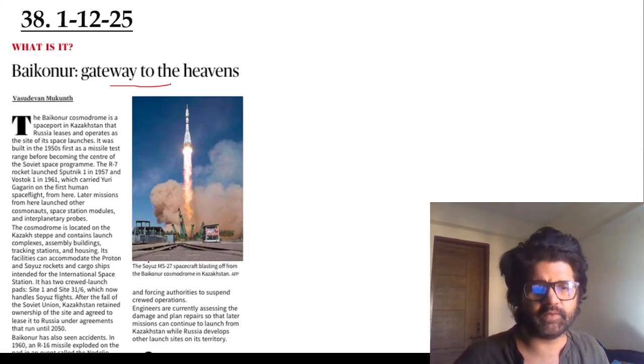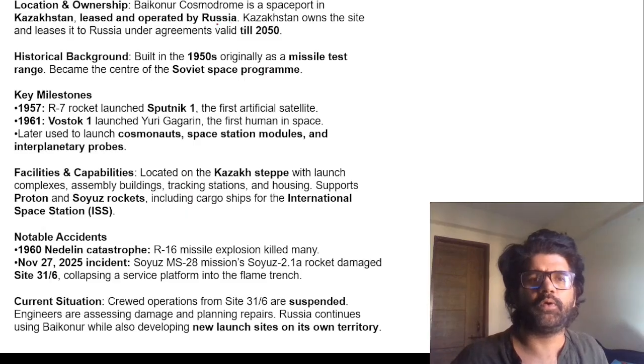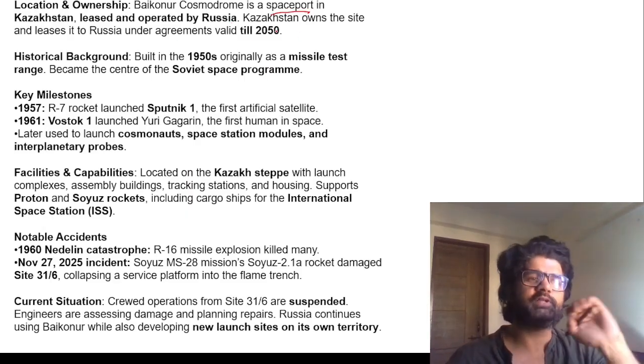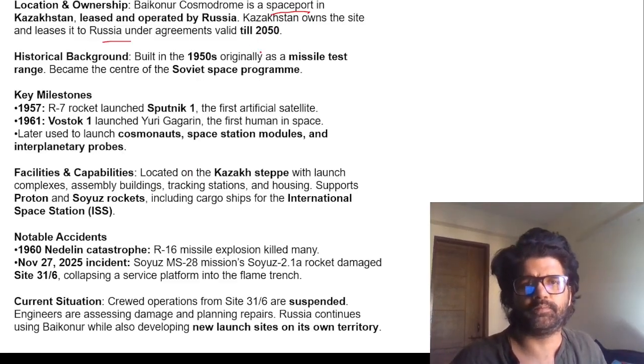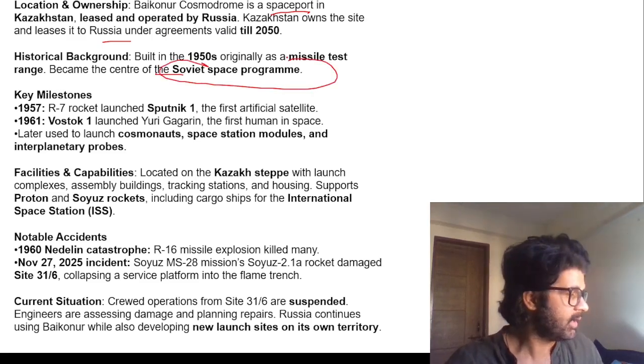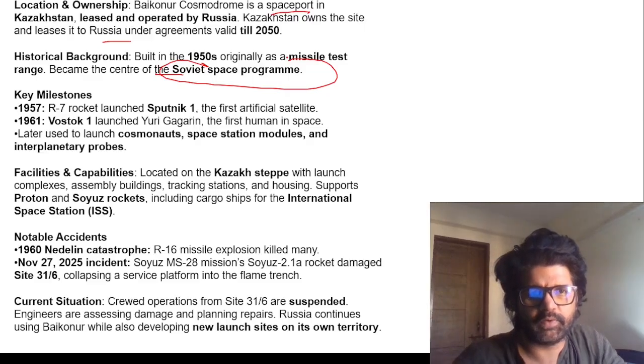Baikonur, gateway to the heavens. This is a place in Kazakhstan which was used by Russia as a spaceport. Currently, Baikonur is in Kazakhstan, but Kazakhstan has leased it to Russia because Russia is doing missile tests and all. It is the center of the Soviet space program. And Russia is trying to develop their own places where they will do these things.